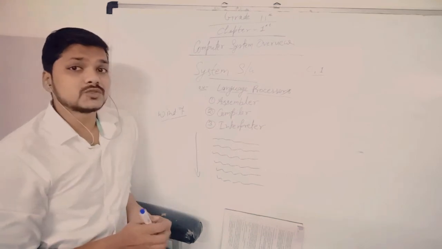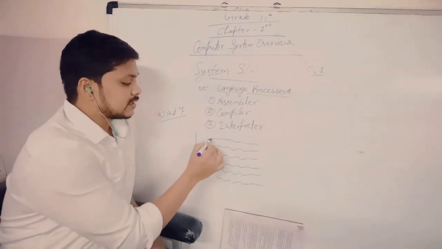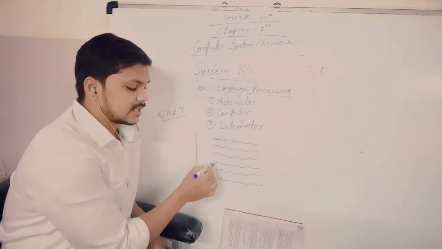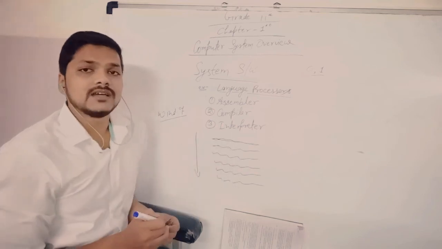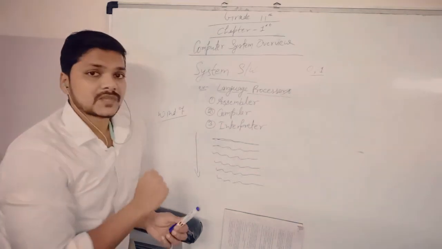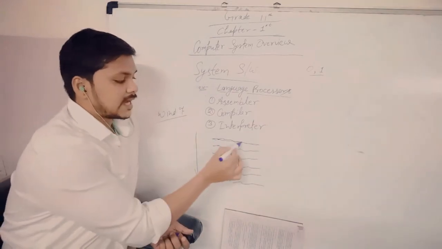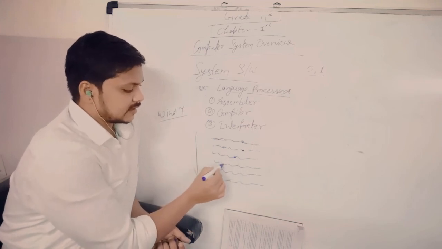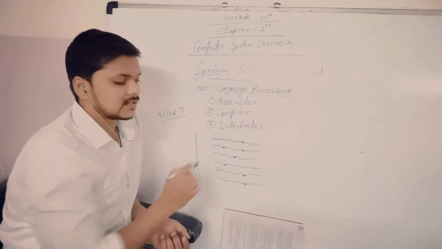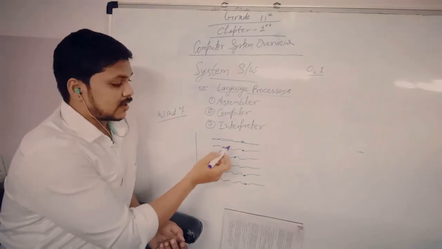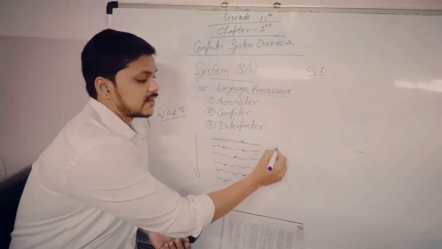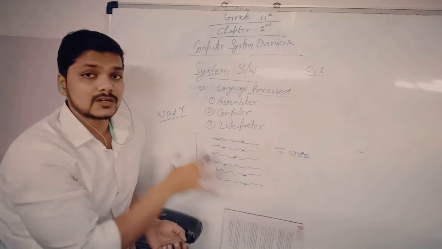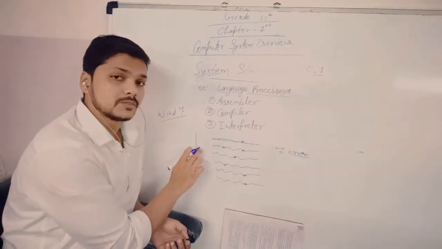When the compiler comes to check the errors, it checks the first line, then the second line, and the third line. Every line is checked by the compiler, and if it finds one error here, two errors in the next line, a third error here, and so on, it will count 1, 2, 3, 4, 5, 6, 7 errors. So the compiler will give the result that a total of 7 errors are in your computer program.